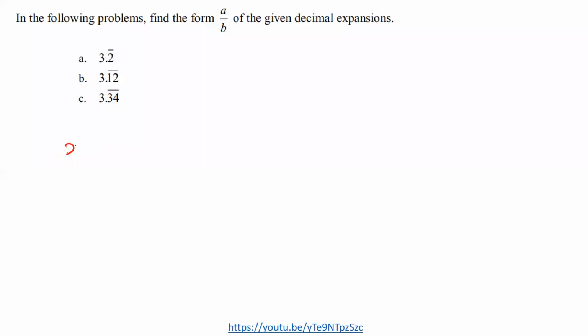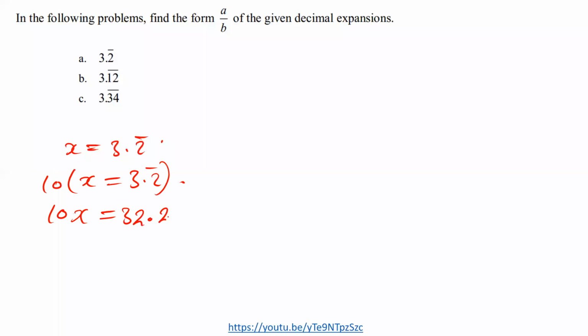So we had where we were multiplying 10 by the whole expression, 10 open bracket x is equals to something like 3 point. Now, when multiplying, I discovered that it became 10x is equals to 32.2 bar.